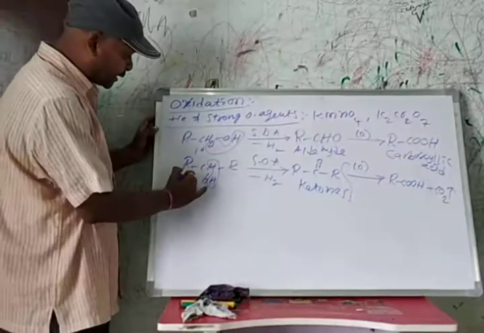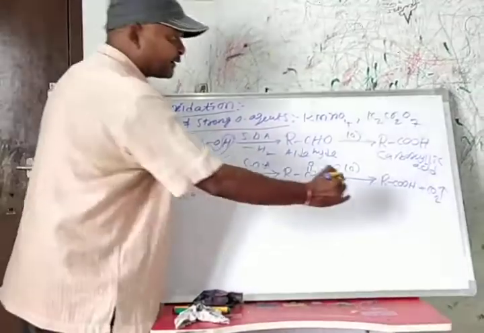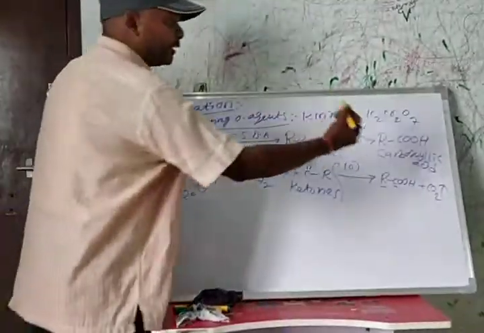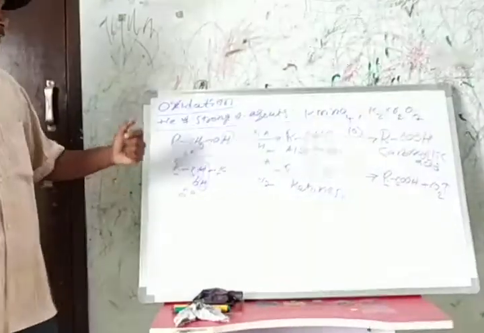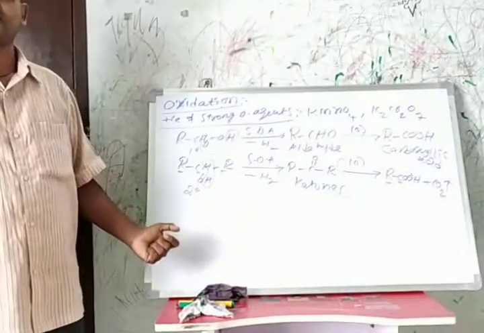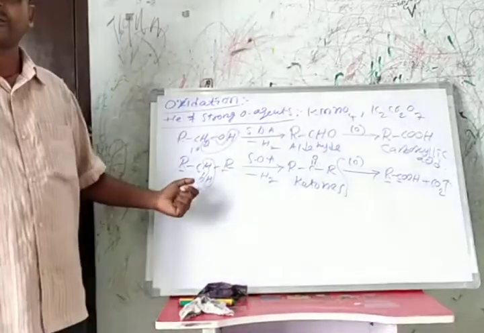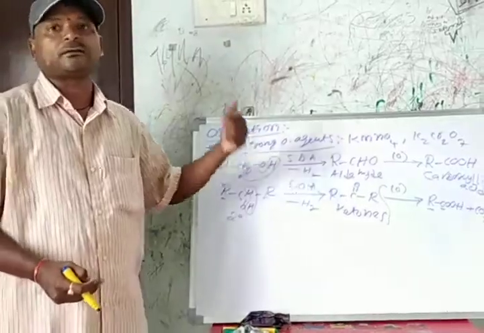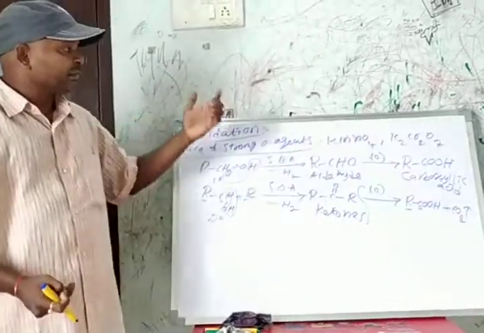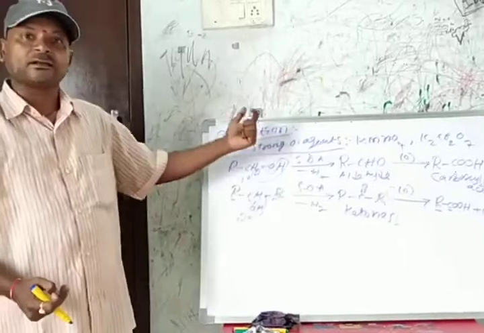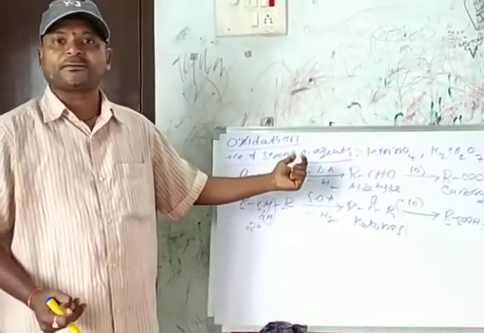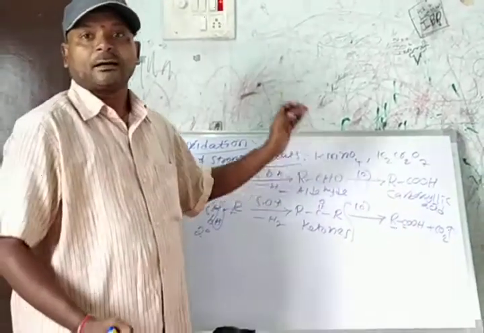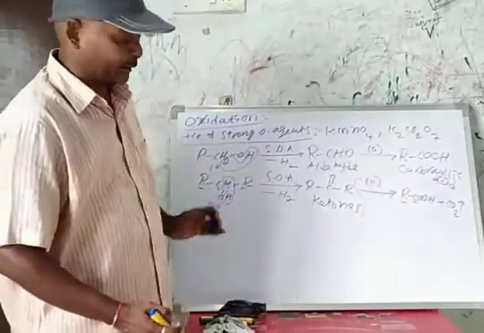Here we have 3 carbon atoms in the reactant, and the carboxylic acid formed has 2 carbon atoms. That is the difference between oxidation of primary and secondary alcohols. Tertiary alcohols do not oxidize, so this test is also used for the identification of primary, secondary and tertiary alcohols.